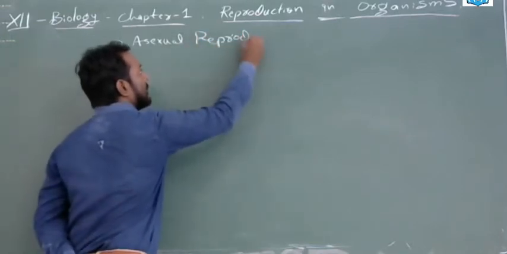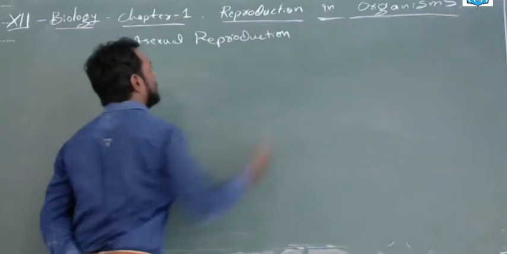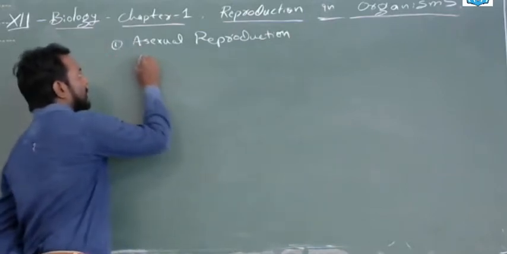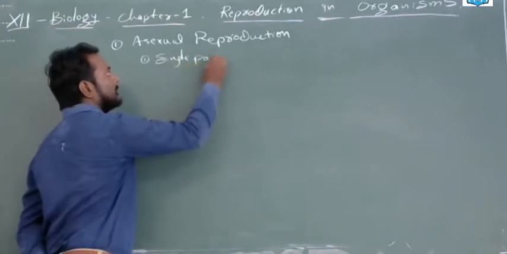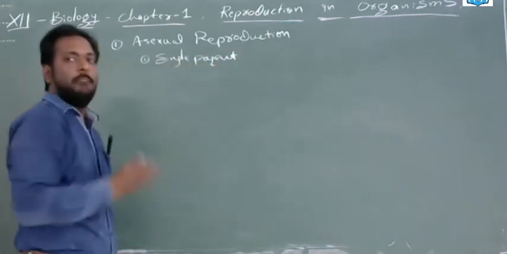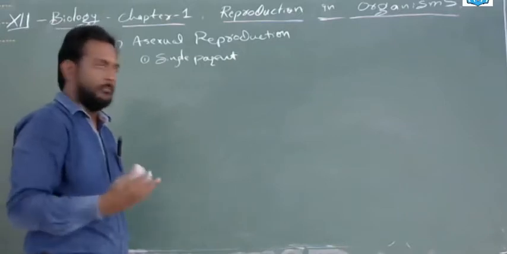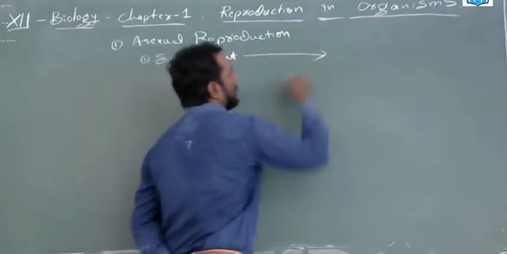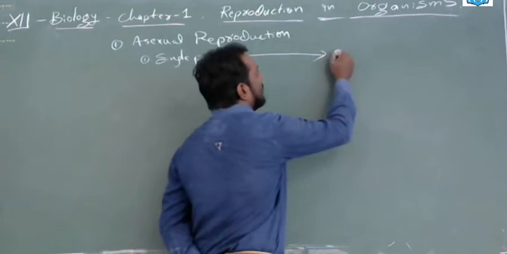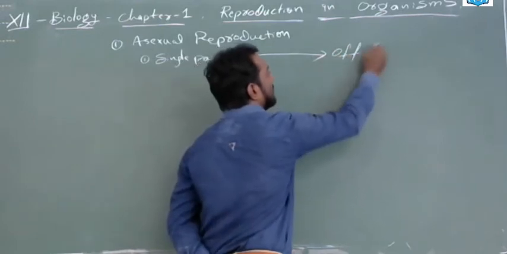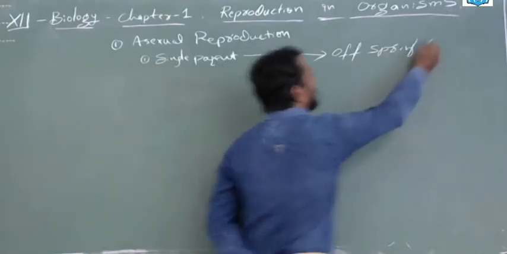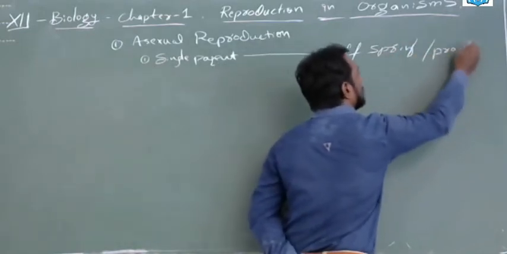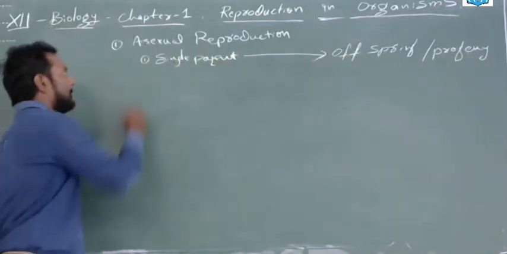Asexual reproduction means a single parent. Only a single parent is involved in the production of the offsprings. Those offsprings are called offsprings, or progeny. So this is the specialty of asexual reproduction. Second point is,